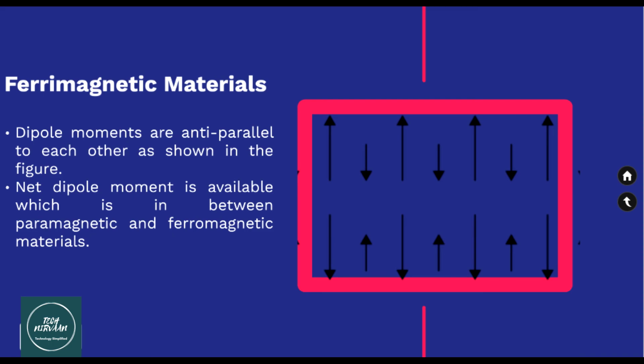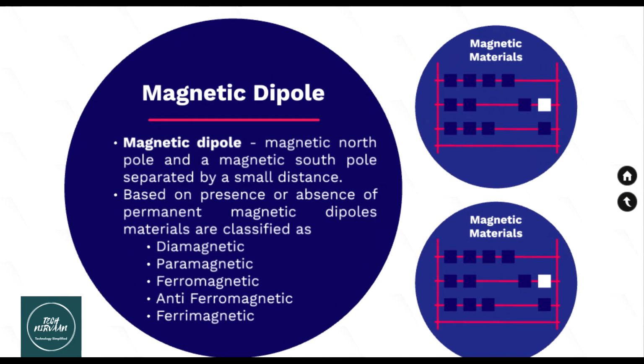Hence the net dipole moment is available in this case, which is in between paramagnetic and ferromagnetic materials. So this was all about different types of magnetic materials and their classification based on the magnetic dipole and the value of the permeability.